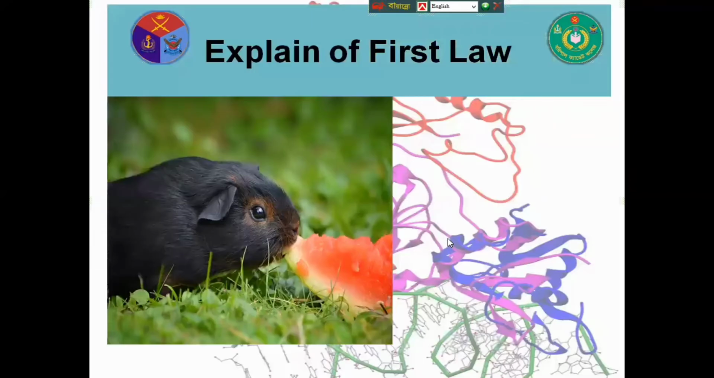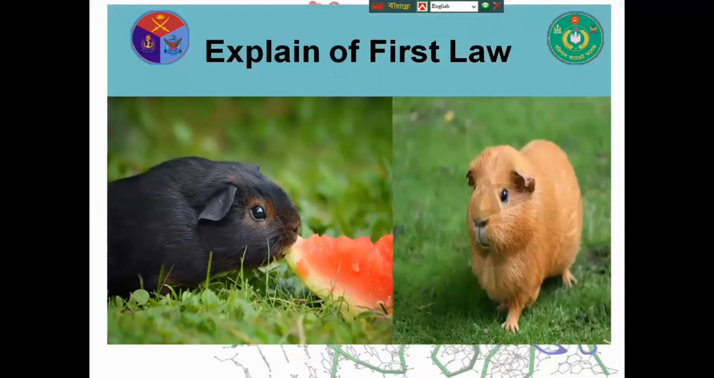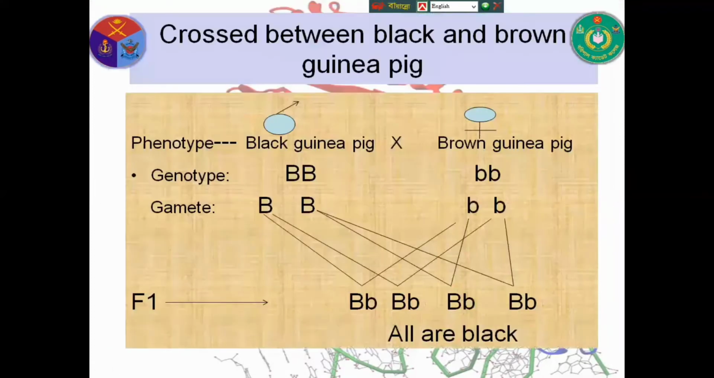Then the example to explain the first law. Okay, Mendel selected two guinea pigs. One is a black guinea pig and another is a brown guinea pig. When crossing these guinea pigs, black is the male and brown is the female. Now, black and brown, this color you can see easily from outside, so it is their phenotypic character. And the genes responsible for black are called the genotype.